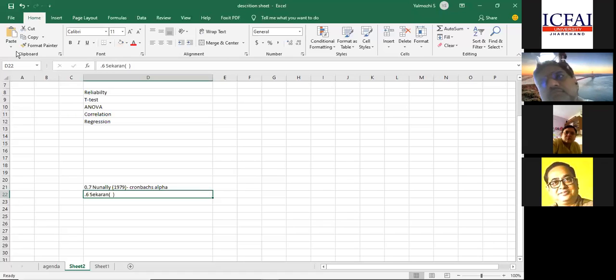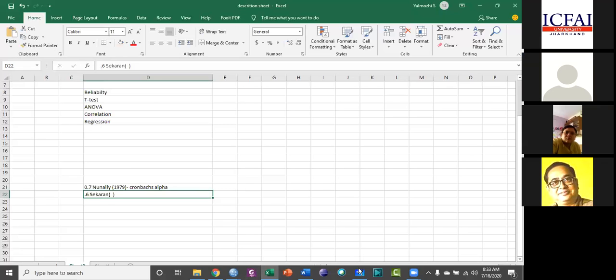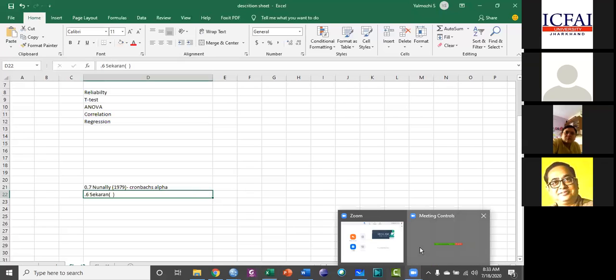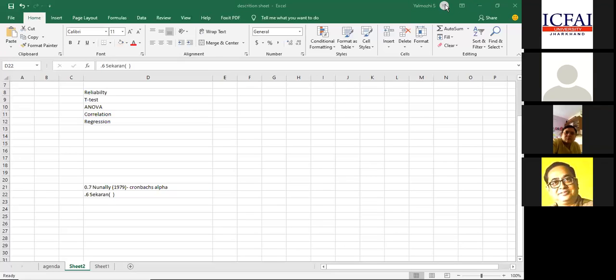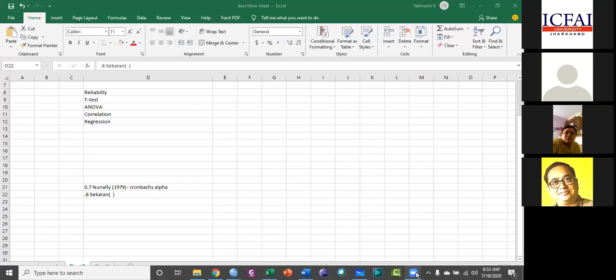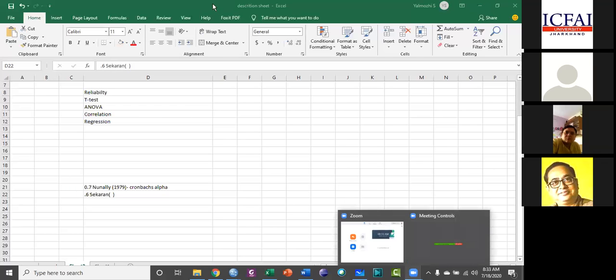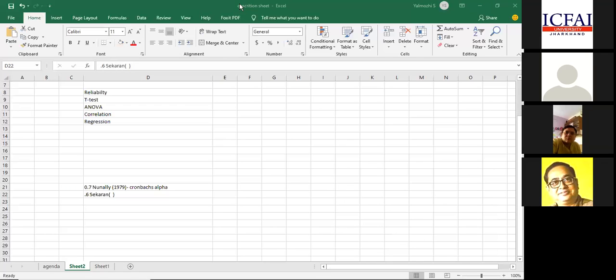It is a mandatory part, there is no concept of relating it with UGC, sir. Here, it is the scientific rigor of a research work. Whatever we are talking about in the analysis, everything is scientific rigor. No, that I understand. What I mean to say is that these statistical tools will definitely form a part of each and every research which we will be submitting, isn't it?